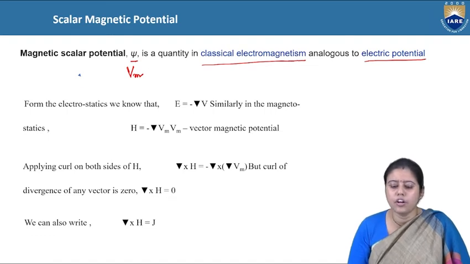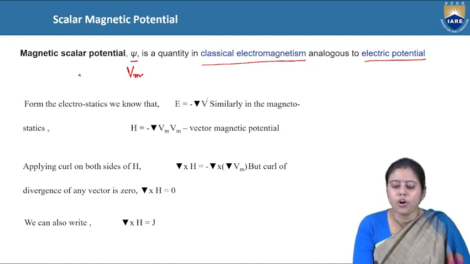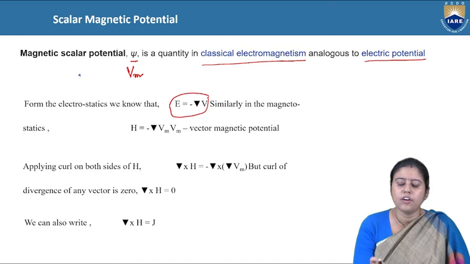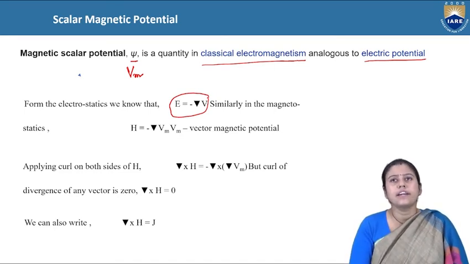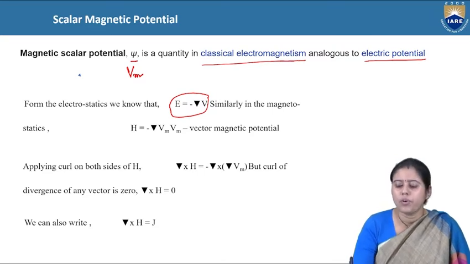We already know this equation: E is equal to minus grad V. What is grad?